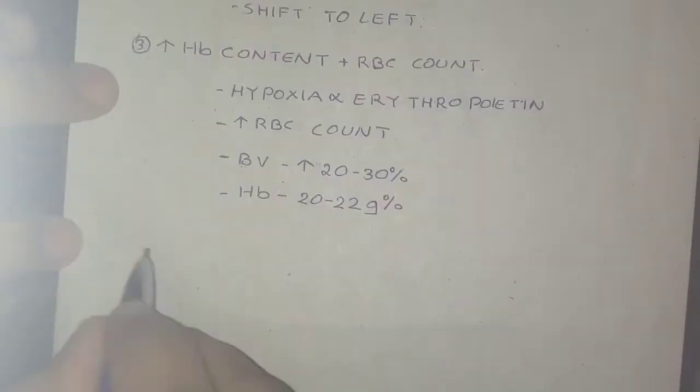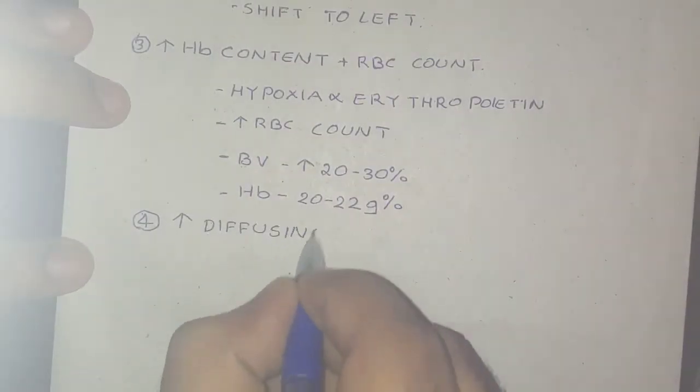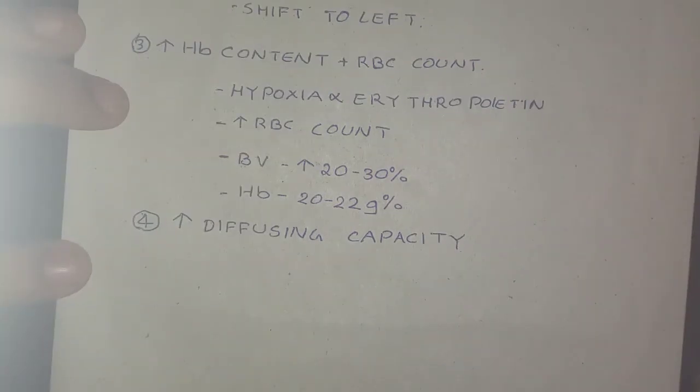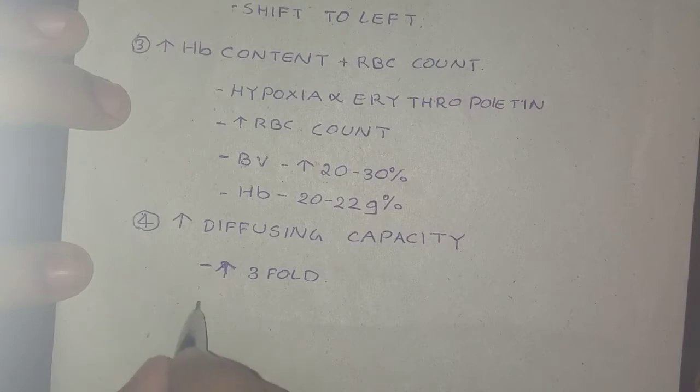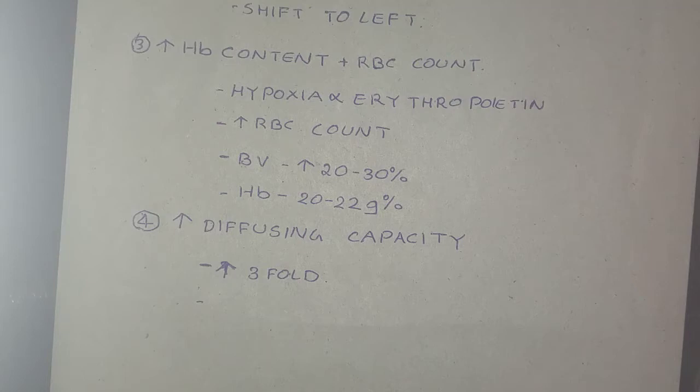Now the D. D stands for increase in diffusing capacity. Diffusing capacity at lung level is increased threefold. This is due to the increase in ventilation and increase in pulmonary blood flow. There is an increase in surface area and a decrease in the thickness of the respiratory membrane.